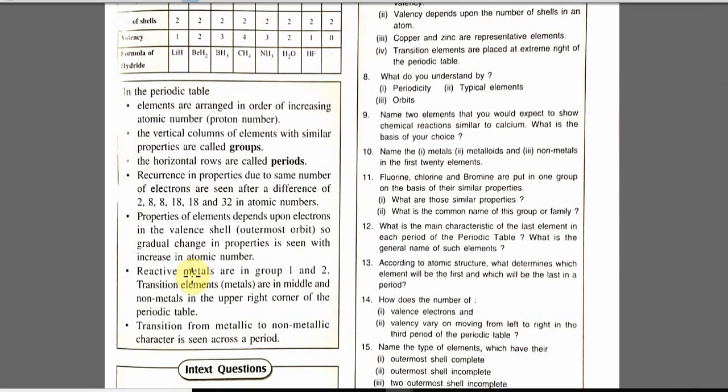Reactive metals are in group 1 and 2, transition metals are in the middle, and non-metals are in the upper right corner of the periodic table. Transition from metallic to non-metallic character is seen in any of the periods.